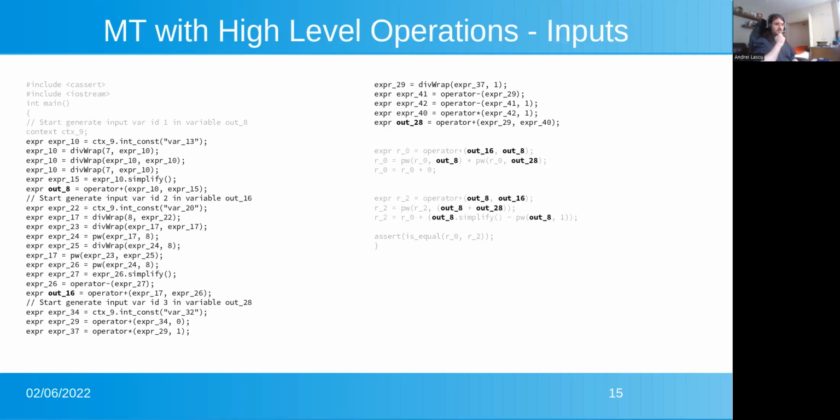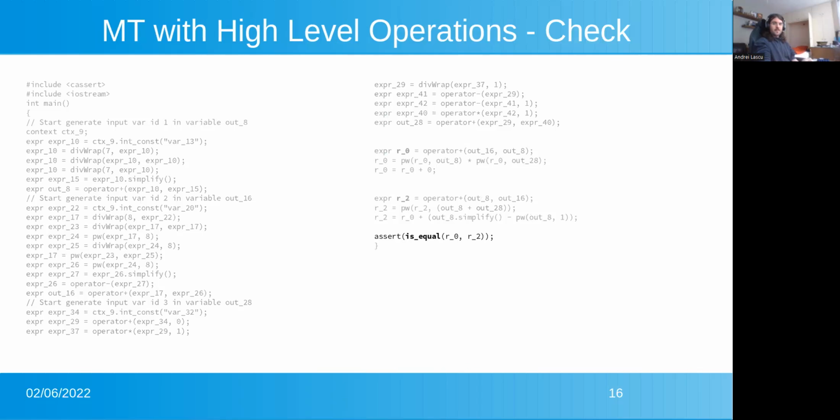Then there are these inputs, represented here by out8, out16, and out28, which we can see are used throughout the generation of the variance. And then finally, the check based on the semantic operation itself. In this case, a simple equality check.